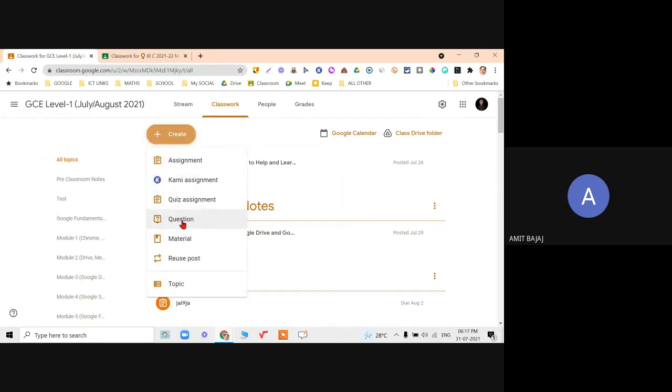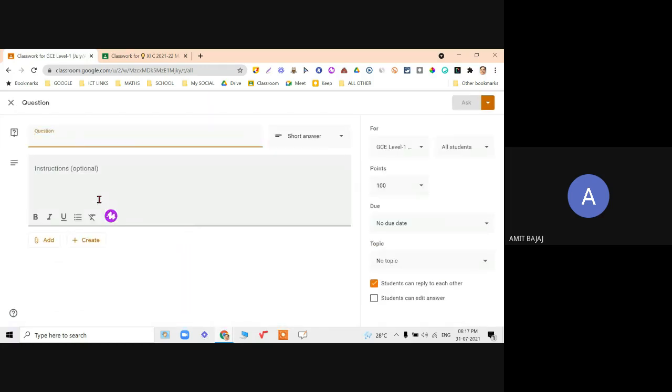Even while my session is going on, there is the option for question. When I click on question, I ask, how are you? So some question is asked, 2 options, short answer or multiple choice? Short answer question I want. And when I say ungraded, no due date, check it out. At the top, you can see there is the option for ask.